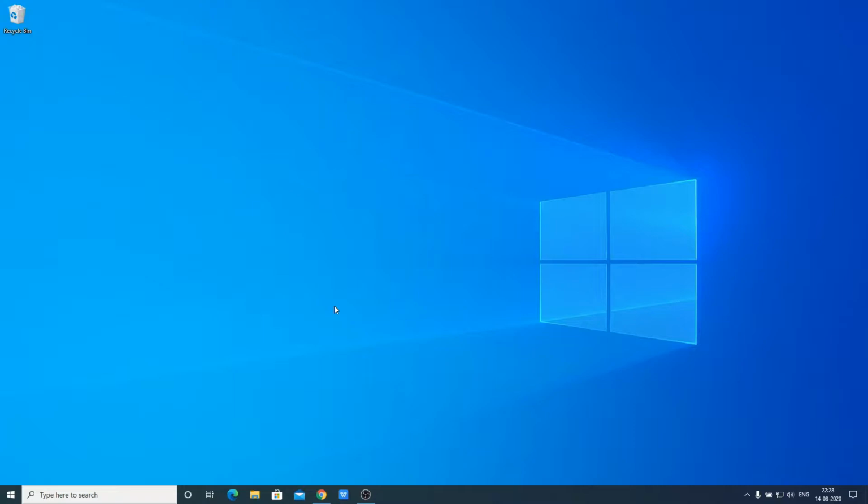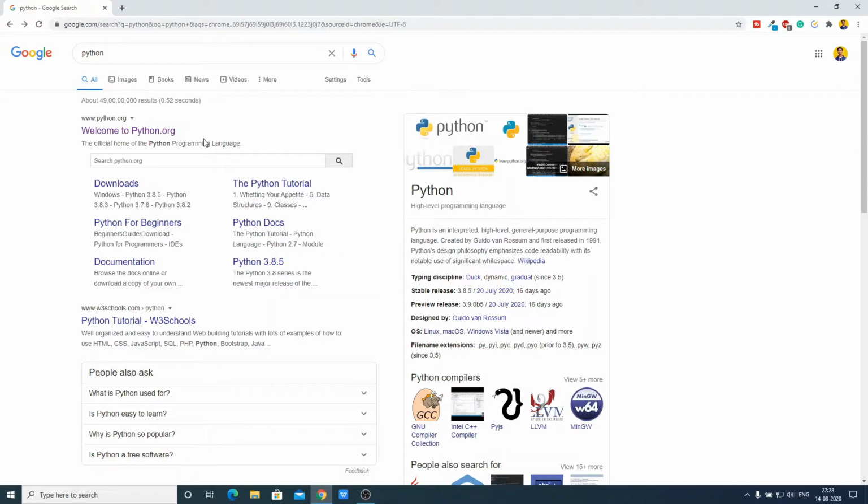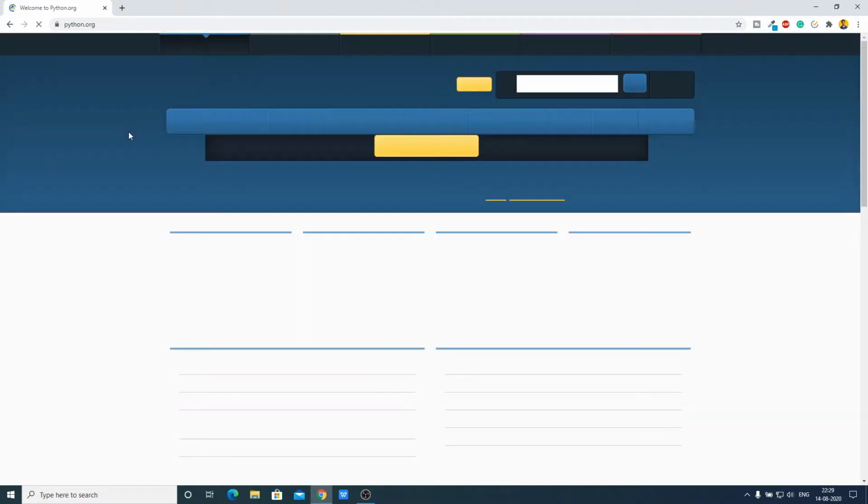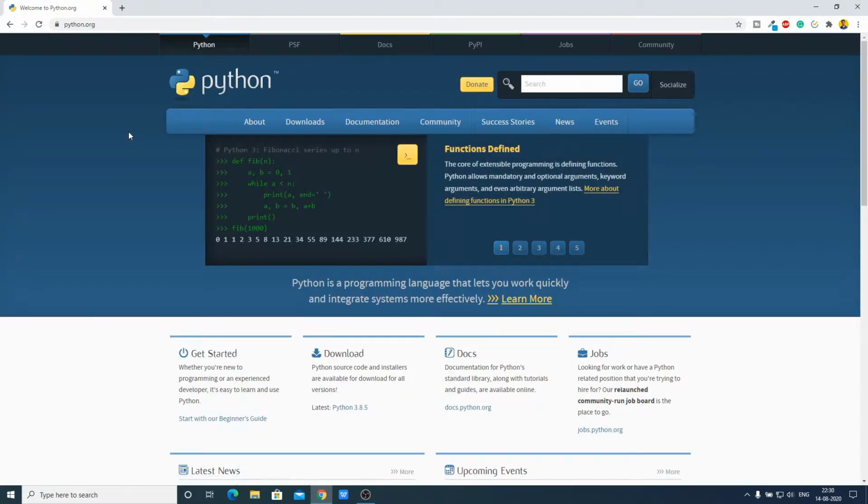In order to download Python, just open your favorite browser and search for Python. Just open the link from python.org. Don't worry about the download link, you will get the download link in the description box. So this is the official website of Python. From here we can download the Python program for our Windows 10 computer.